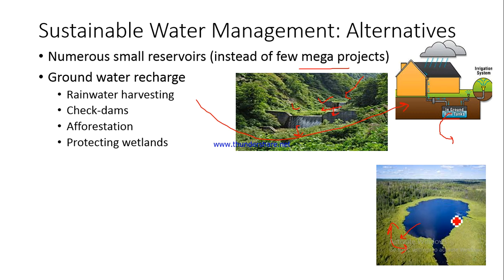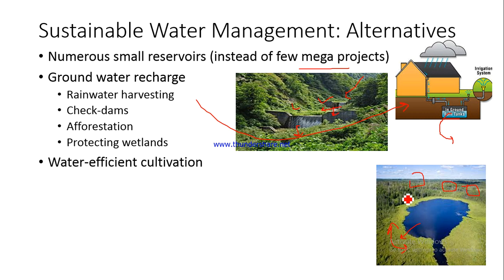But nowadays what is happening? People have started constructing their houses and buildings here, because we have to expand our cities. We need more residential space, more industries. So what will happen? These wetlands are contracting in their shape. The size has been decreasing, and this means there is less opportunity for water to percolate and to recharge the water table.